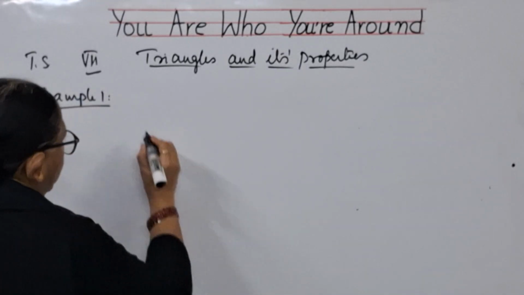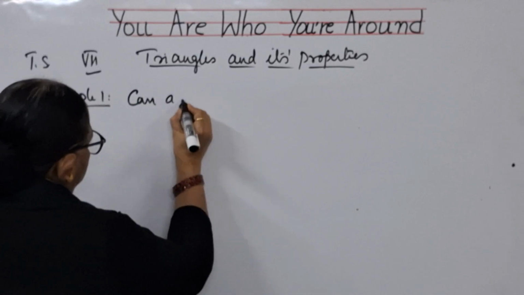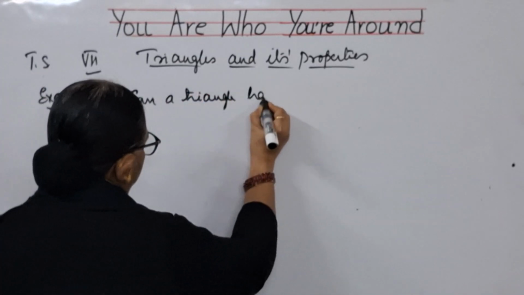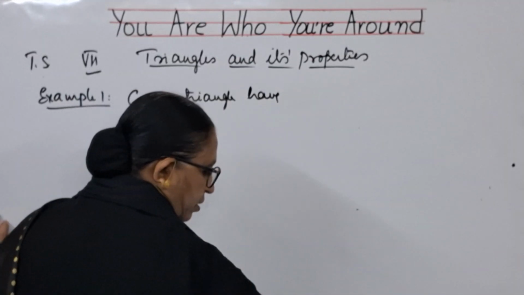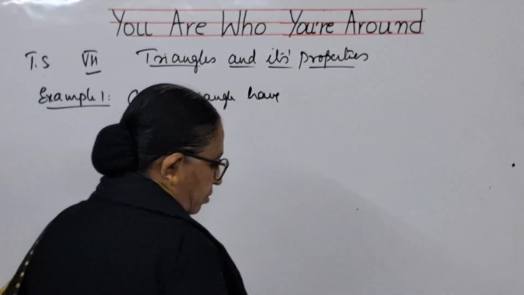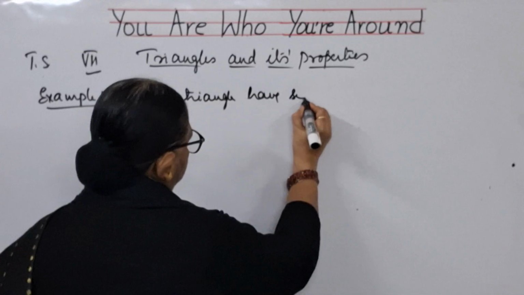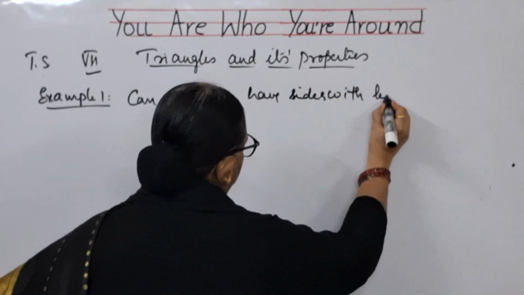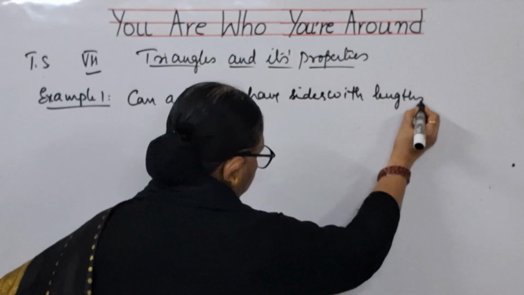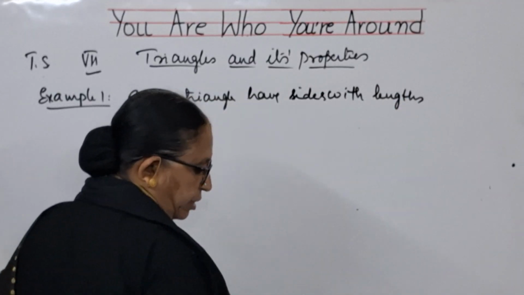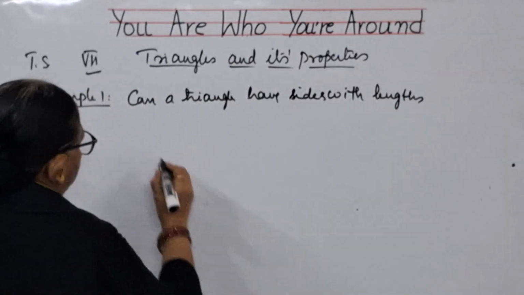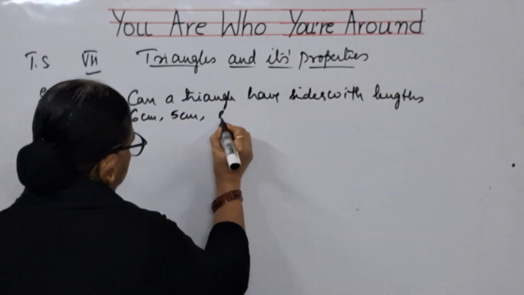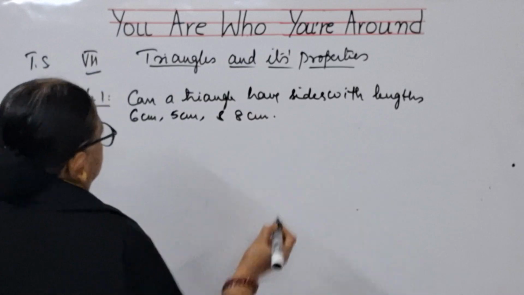Can a triangle have sides with lengths 6 centimeters, 5 centimeters and 8 centimeters?